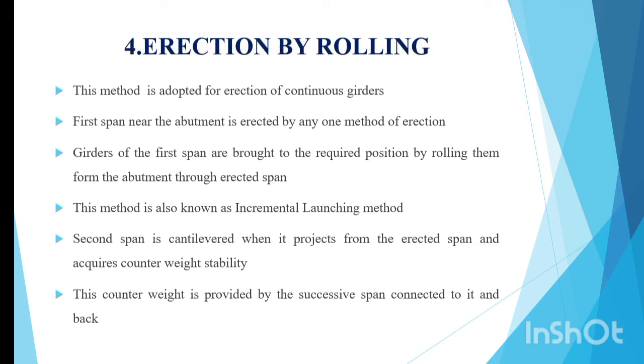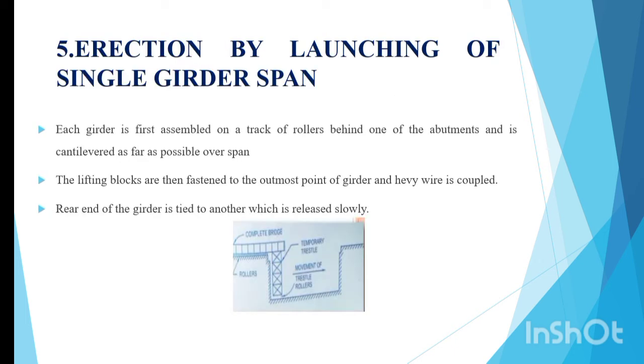Fourth method, erection by rolling. This method is adopted for erection of continuous girders. Firstly, the span near the abutment is erected by any method of erection, and then the first span is brought to the required position by rolling it from the abutment through the erected span. This method is also known as incremental launching method. The second span is cantilevered when it projects from the erected span and acquires counterweight stability. This counterweight stability is provided by successive spans connected to it at the back.